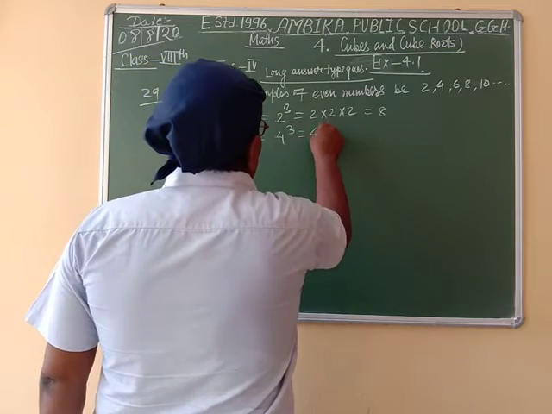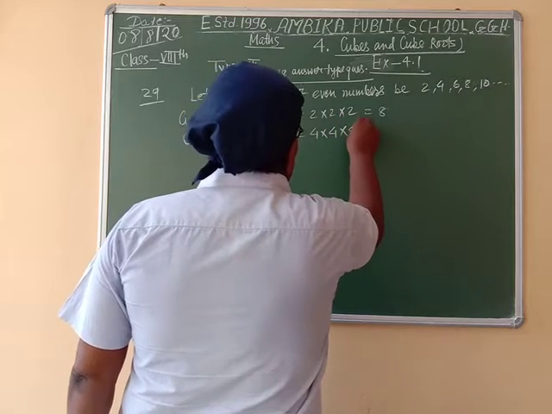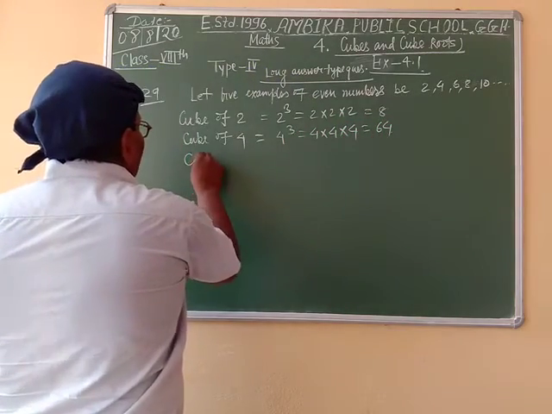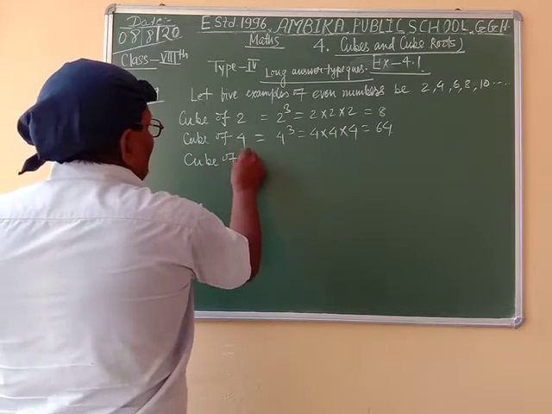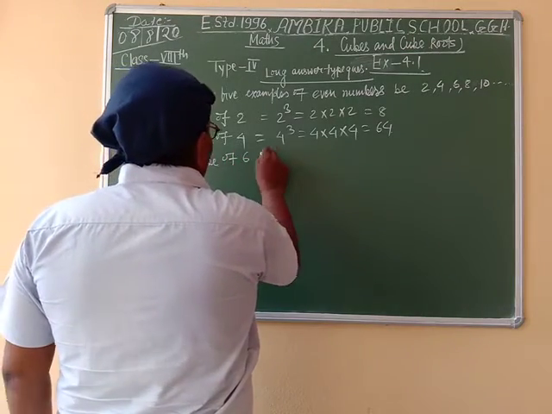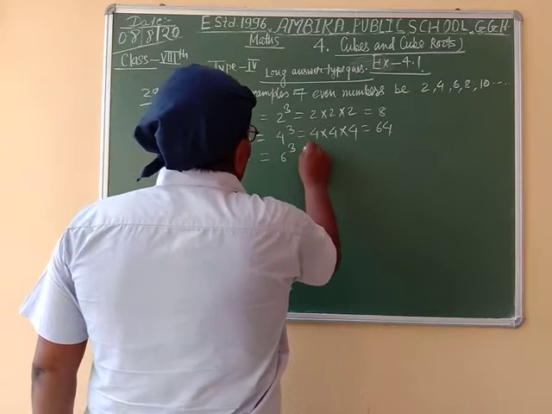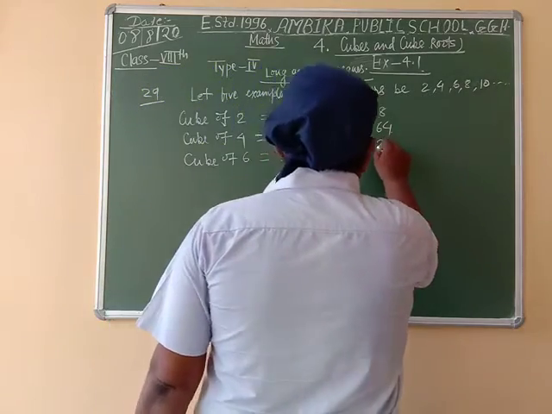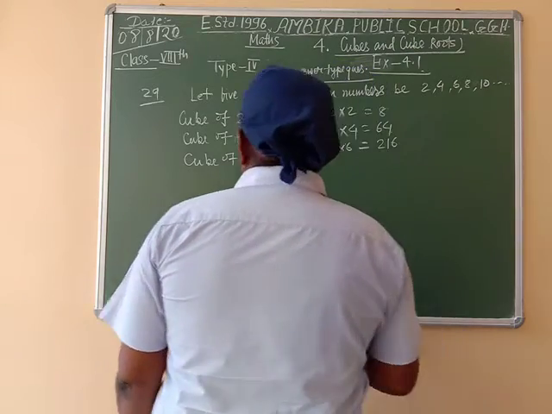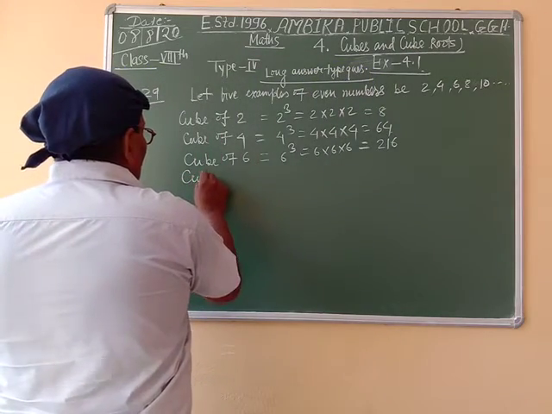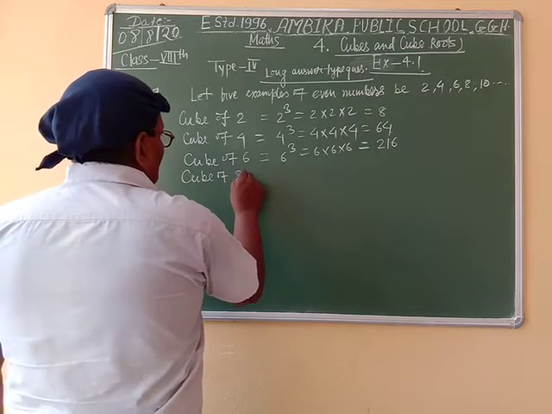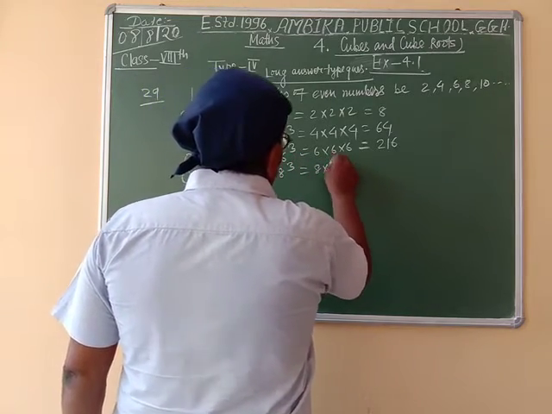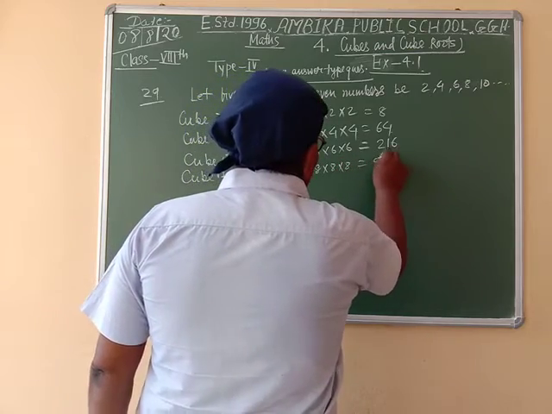We can write 4 into 4 into 4 is equal to 64. And cube of 6 is equal to 6 cube is equal to 6 into 6 into 6, therefore 216. And cube of 8 is equal to 8 cube, equal to 8 into 8 into 8 is equal to 512.